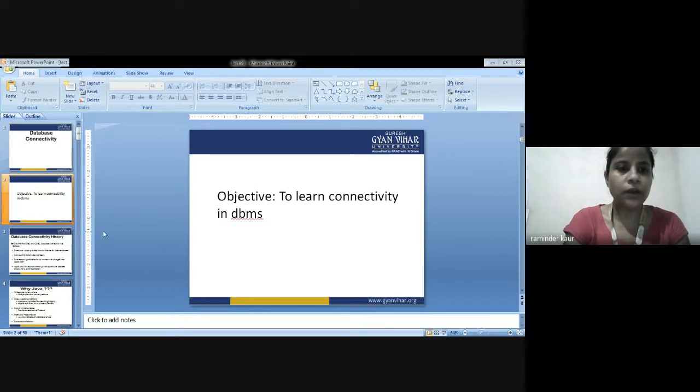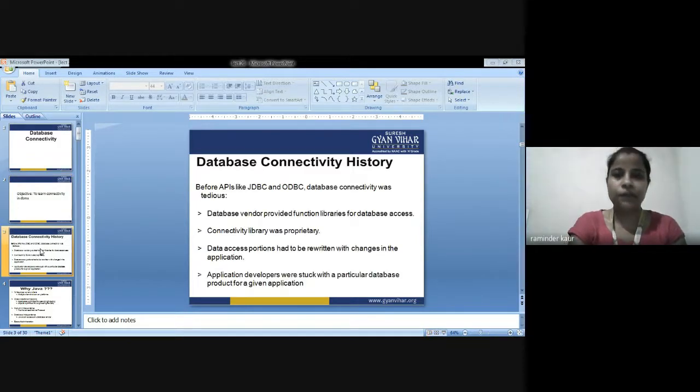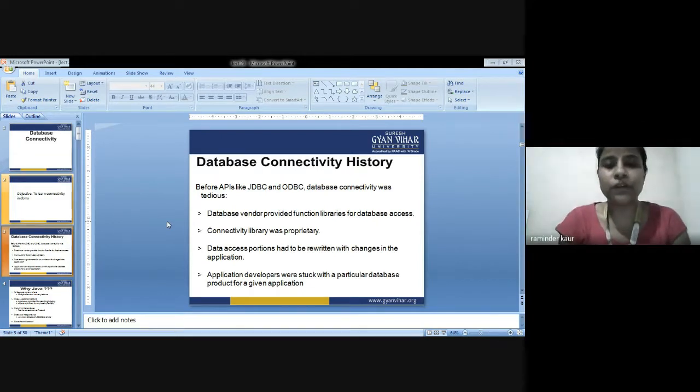So starting with the database connectivity history. So what is basically database connectivity history? We are going to discuss the same. Now till now we have discussed what is DBMS, what was the system that was being used for handling database. It was file based system. Why we consider it a need to switch to DBMS system.